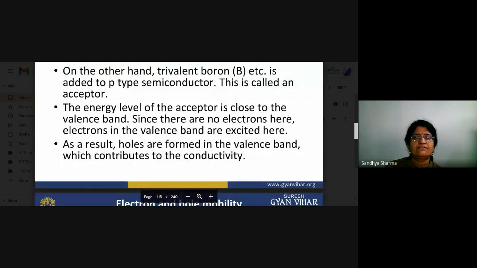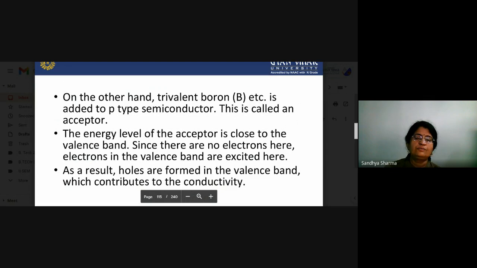On the other hand, when we are working with P-type semiconductor material, trivalent boron is added, and this is called an acceptor. The energy level of the acceptor is close to the valence band. Since there are no electrons here, electrons in the valence band are excited here. As a result, holes are formed in the valence band which contribute to the conductivity. As we have already seen in the figure, in P-type semiconductor material, the Fermi energy level lies near the valence band, and due to this, we can enhance our conductivity.